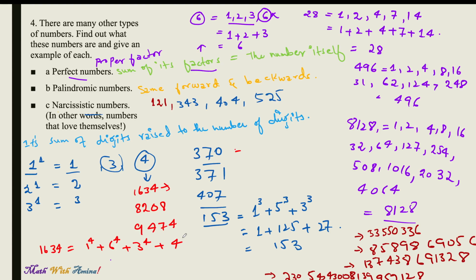So 1 raised to the power of 4 is 1, 6 raised to the power of 4 is 1296, 3 raised to the power of 4 is 81, and 4 raised to the power of 4 is 256. So when you add them together, we get 1634. So it's the sum of the digits raised to the number of digits. This gave us the narcissistic number.